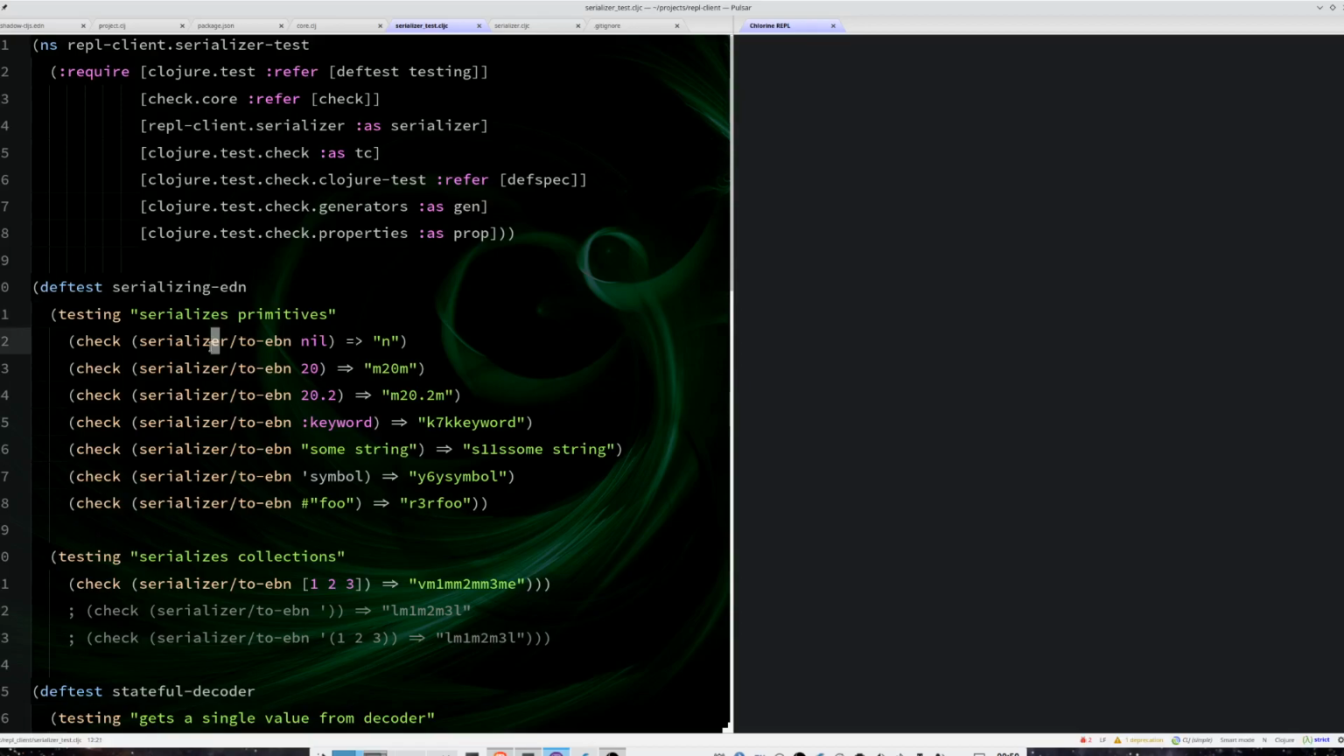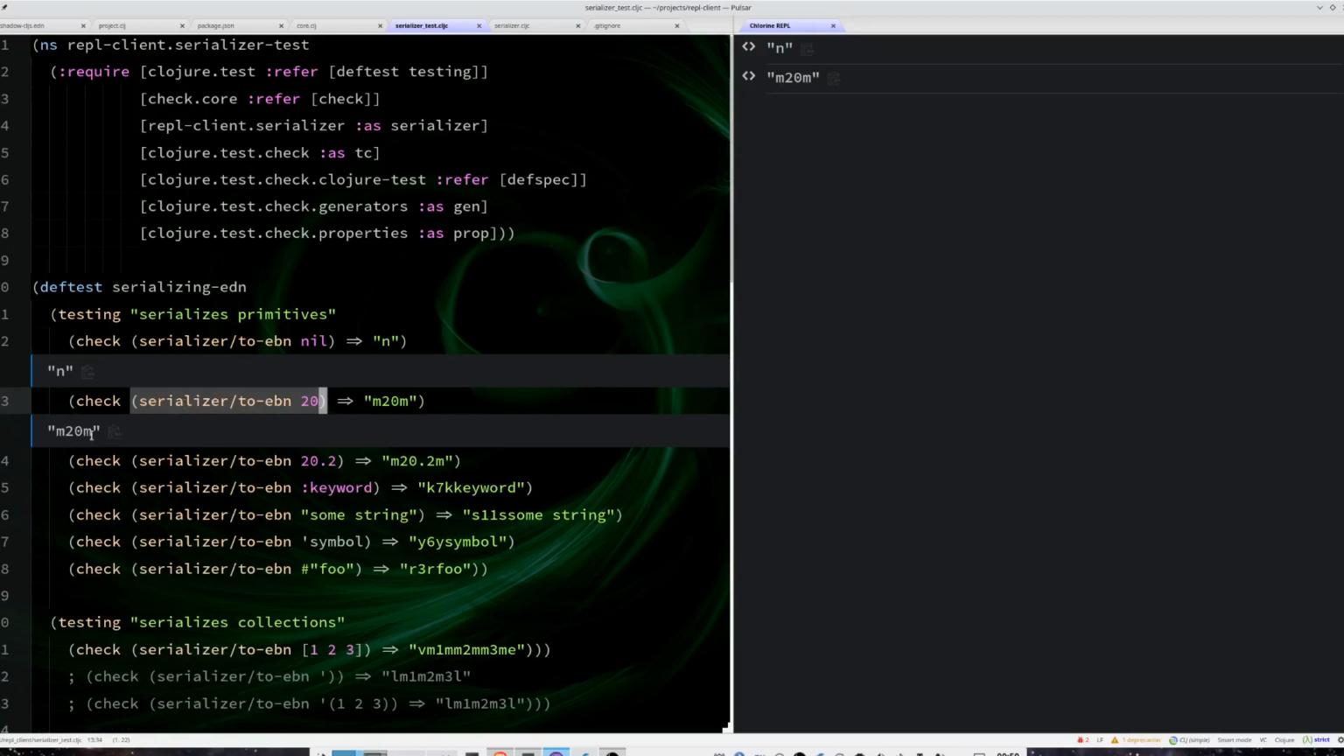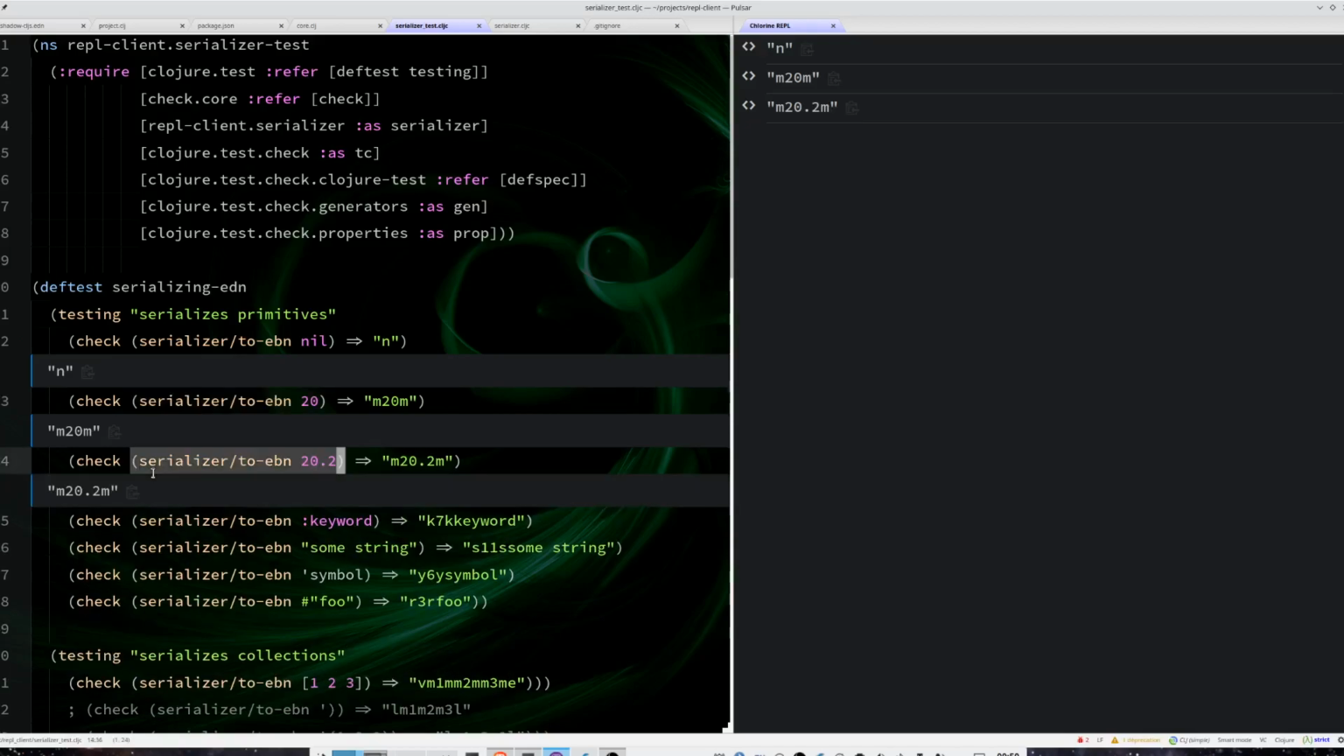I am writing, for a personal project, a serializer and deserializer of a format that I am calling EBN. It's loosely inspired by bencode, but the idea is if I want to serialize a NIL, I will just serialize it as an N. If I want to serialize a number like 20, I am going to put M around the number, and the same for something like 20.2.